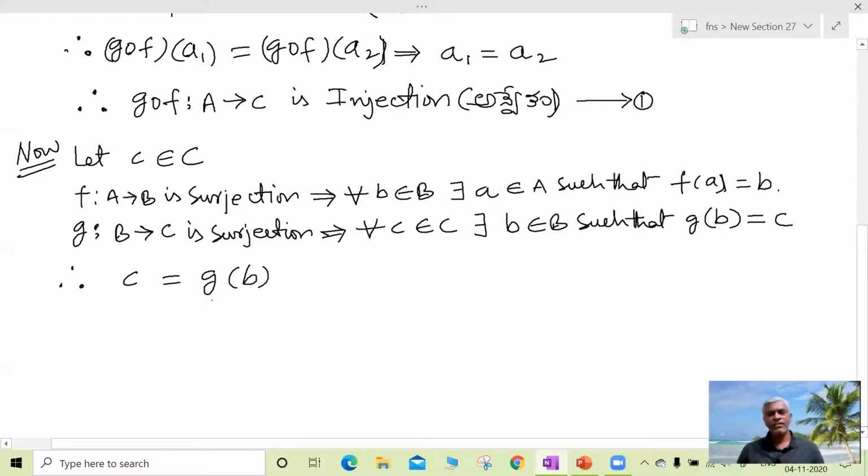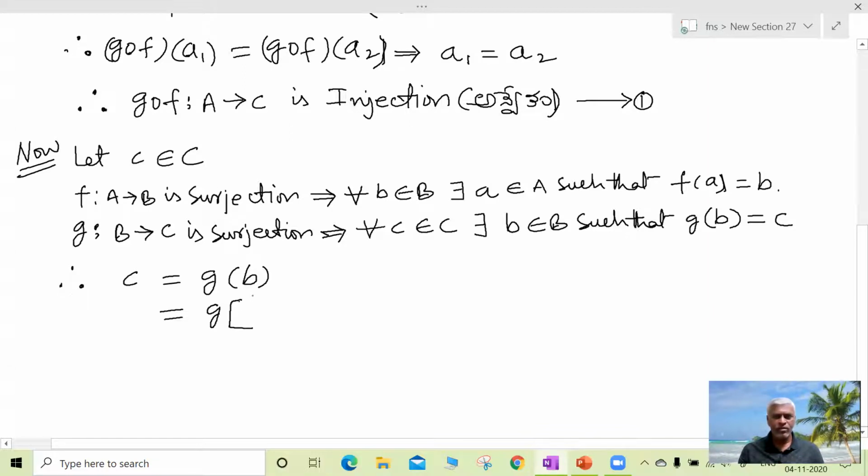G is a surjection. For every element c belonging to C, there exists a b in B such that g of b is equal to c. So from this, what is b? b is equal to f of a, since f is also a surjection.